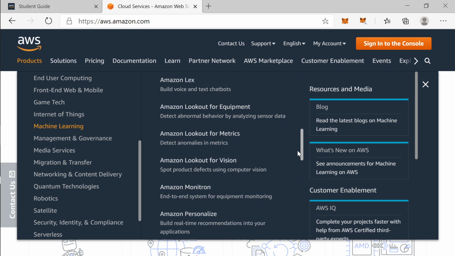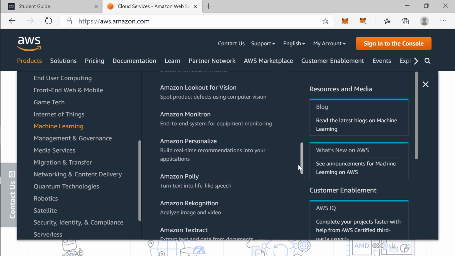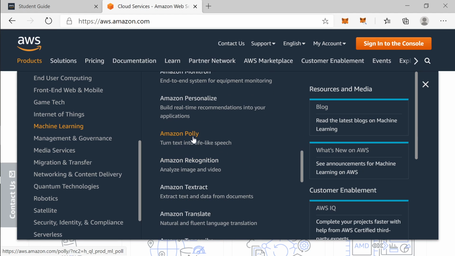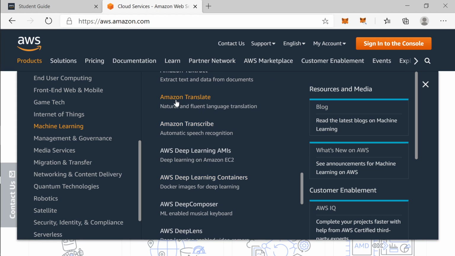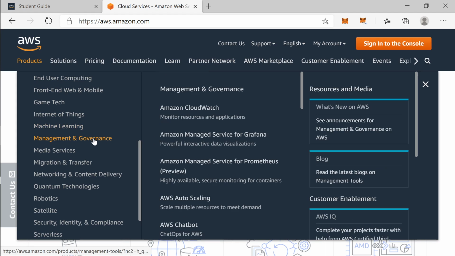So this is all machine learning. Depending on the type of application, for example, Amazon Polly turns text into lifelike speech. Amazon Rekognition analyzes image and video. You should have this one-line description, a list of all the services with one line each, so you are able to know what is used for what. The Amazon Translate, natural and fluent language translation.